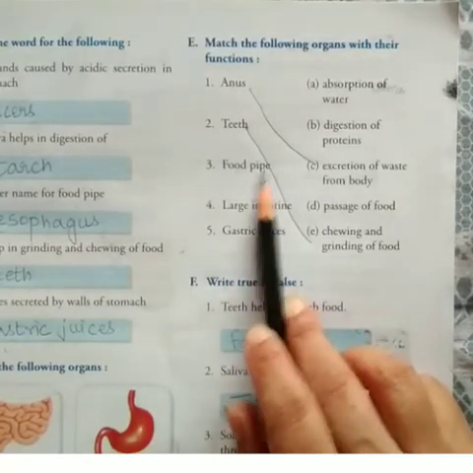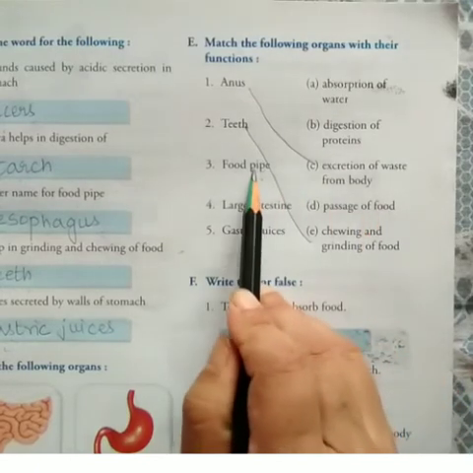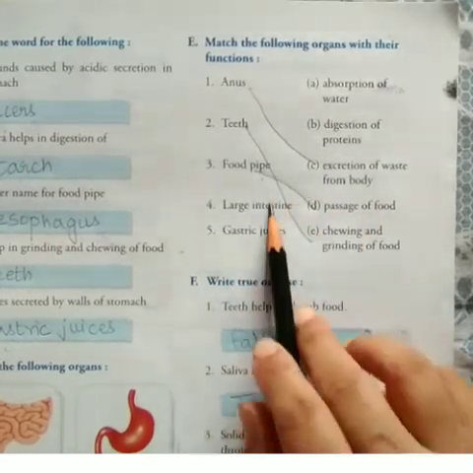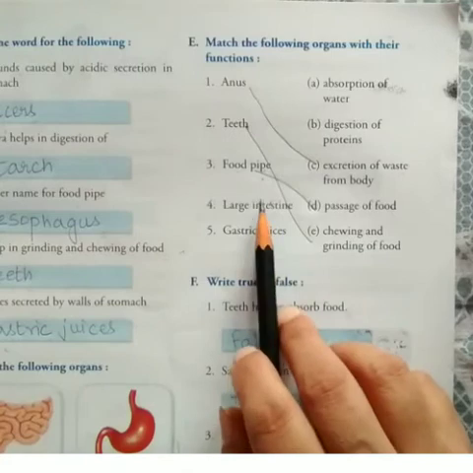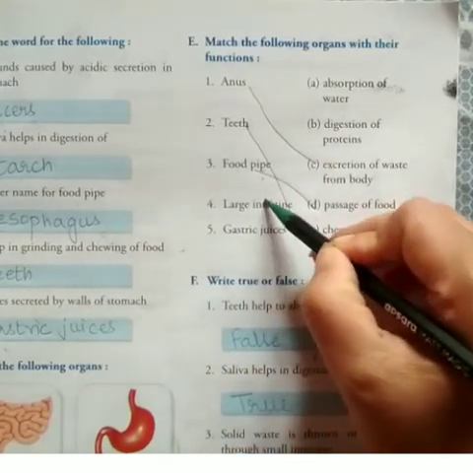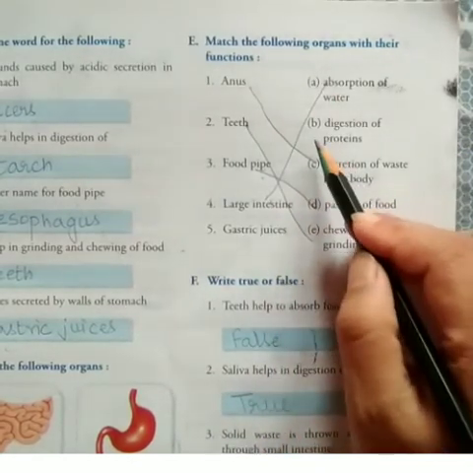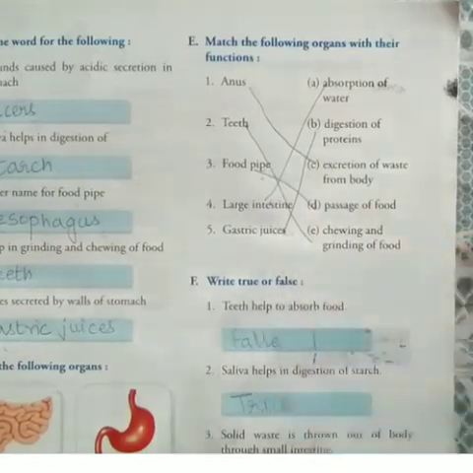Food pipe. What is the function of food pipe? Passage of food. Then large intestine. What is the function of large intestine? It is absorption of water. And gastric juices, digestion of proteins.